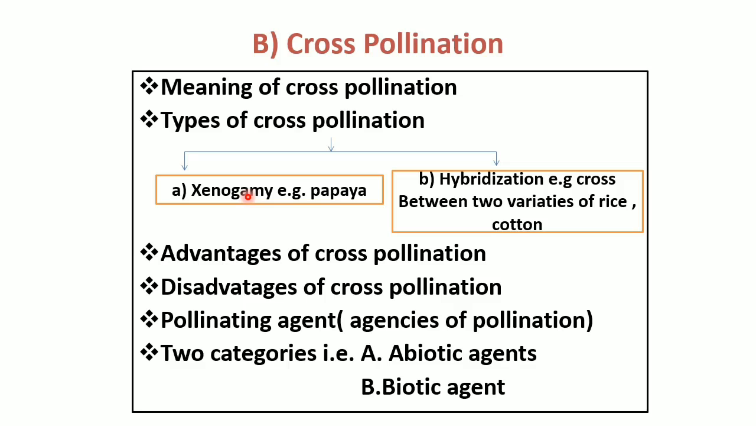Transfer of pollen grains from the anther of a flower to the stigma of another flower present on a different plant belonging to the same species.